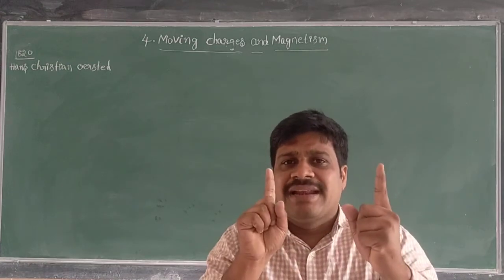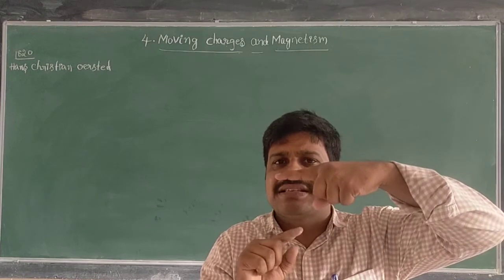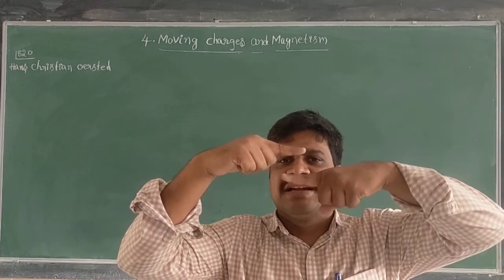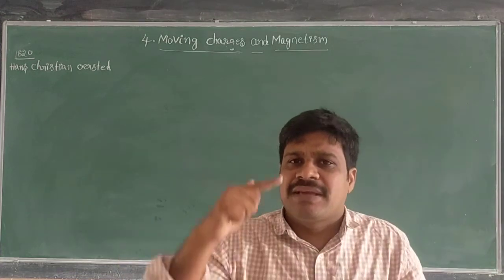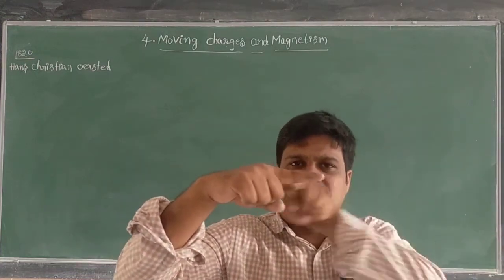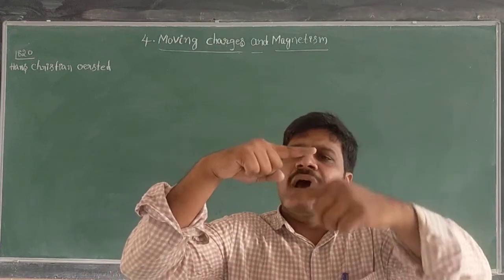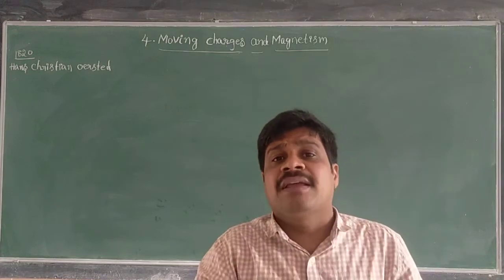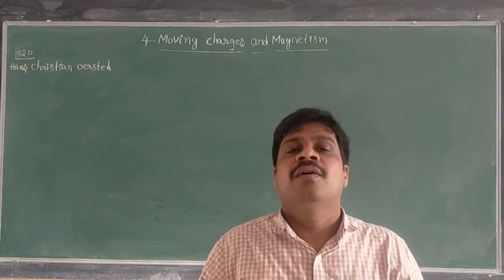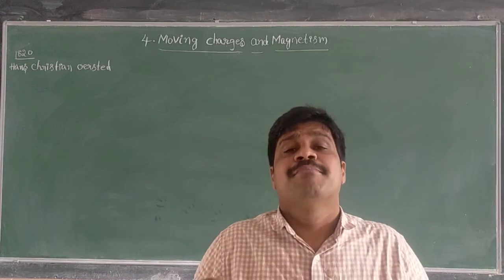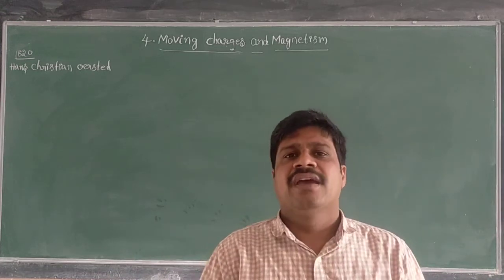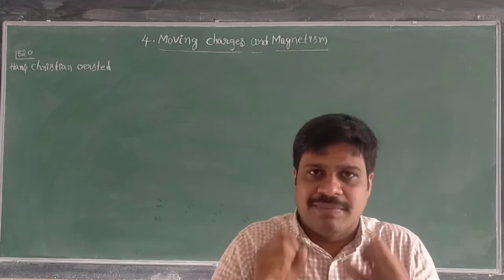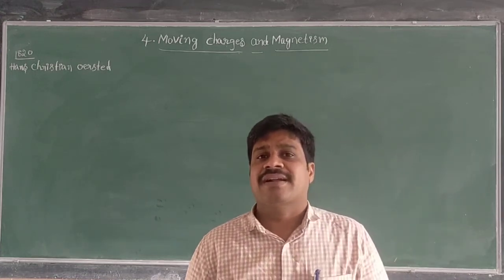That means the magnetic needle is initially like this. Whenever the current is flowing through the wire, immediately the magnetic needle is deflecting like this. Why is it deflecting? When the current is flowing through the wire, something is produced around the current carrying wire. Because of that something, the magnetic needle is deflecting. That something is nothing but the magnetic field. Oersted concluded this. Right, now what are the Oersted experiments? What experiments did he conduct thereafter?